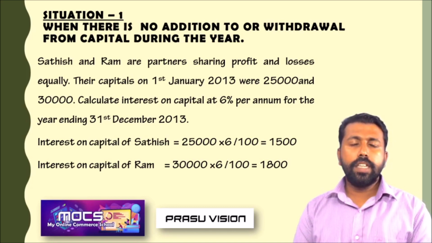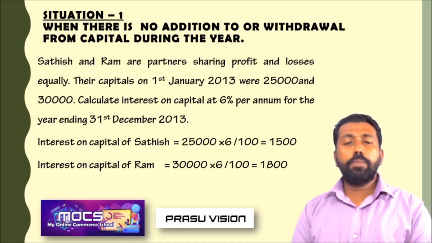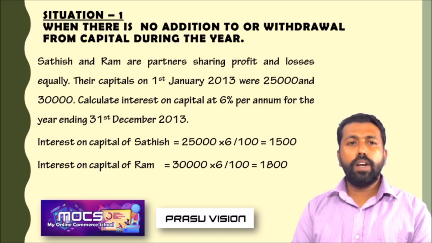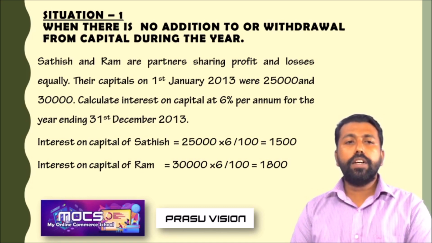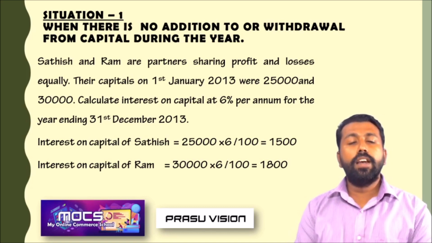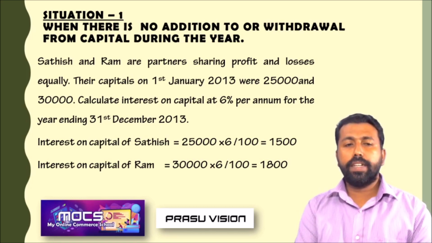Remember, in the first situation, there is no additional capital brought by the partner or no withdrawal from the amount of capital during the year. That means we have to calculate the interest on capital only for the initial amount of investment. So just look at this problem.